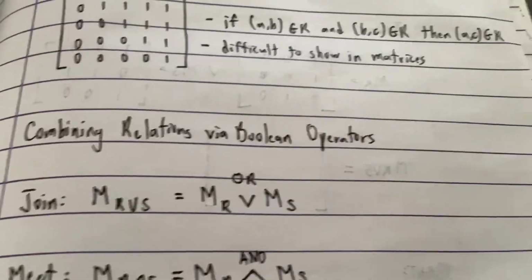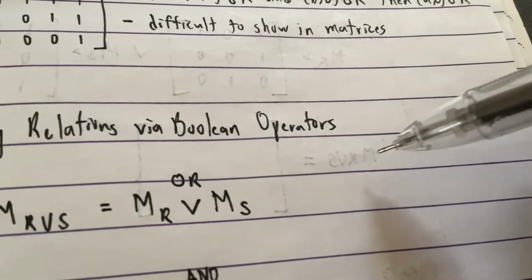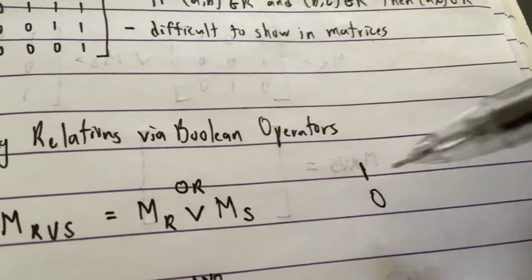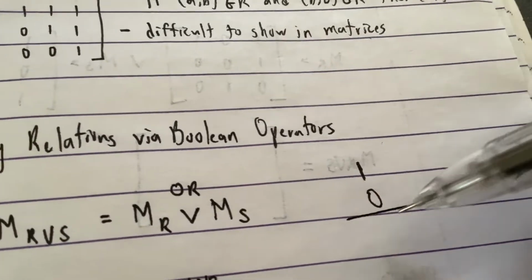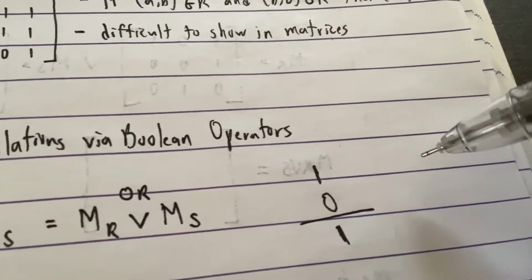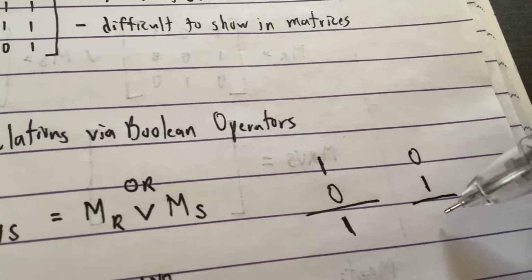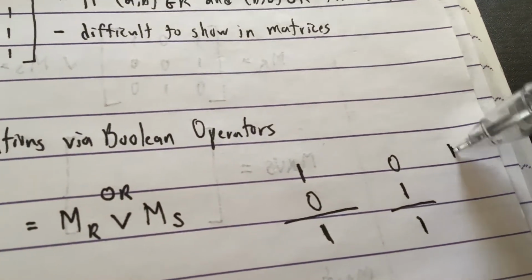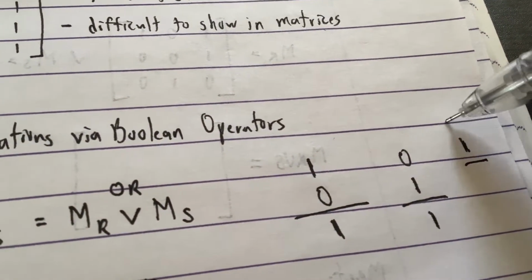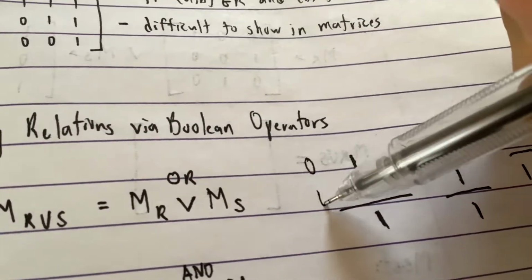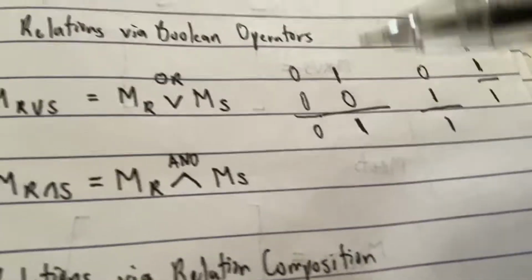What is or? Okay, or is like, if this is your x and this is your y, your bit will be 1, right? If both of them are 0, it's 0.